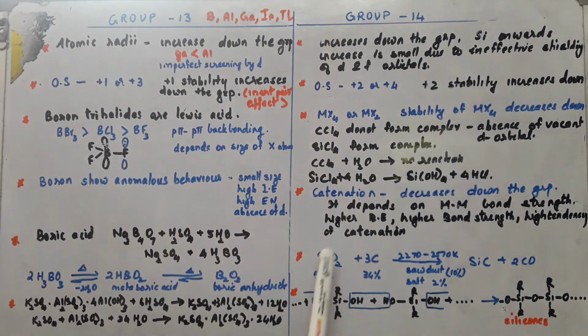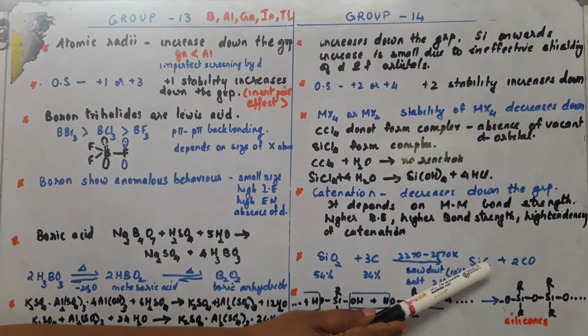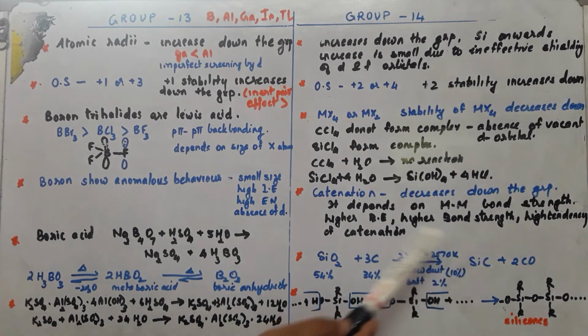Another compound, of group 14, is silicon carbide. Silicon carbide, how is it prepared? Silicon carbide is prepared from sand. Sand and coke are taken: sand 54%, coke 34%. It is heated in an electric furnace at 2270 to 2570 Kelvin, and we use sawdust 10% and salt 2%. Why is sawdust used? To make the substance porous. And salt is used as a flux to remove the impurities present in the reactant.